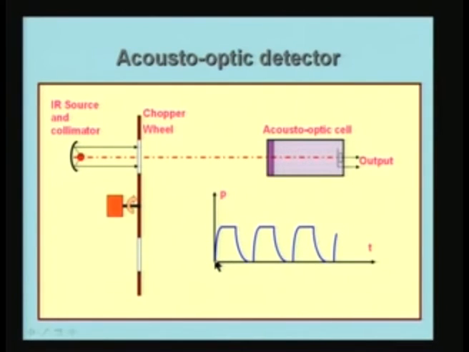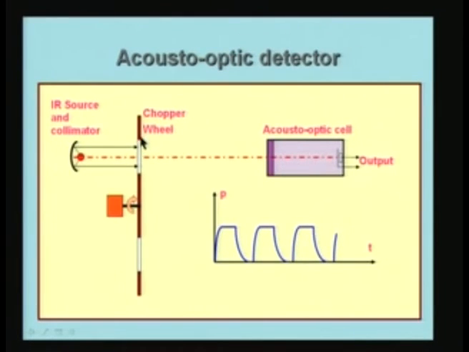When the light is passing into the acousto-optic cell, the pressure goes up, slowly it builds up, and then it reaches a maximum value, and as long as the hole in the wheel is passing the source, it is illuminated and the pressure remains at this value.